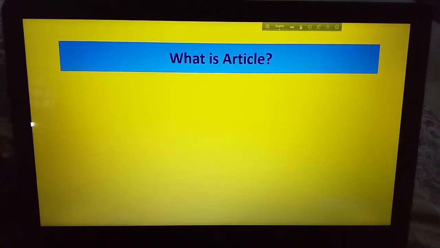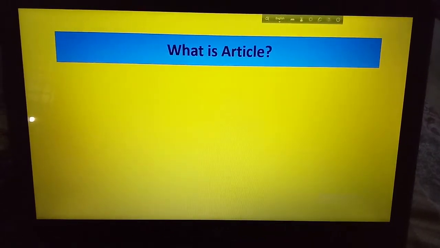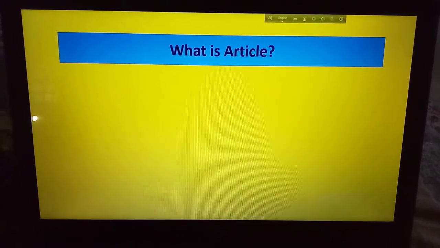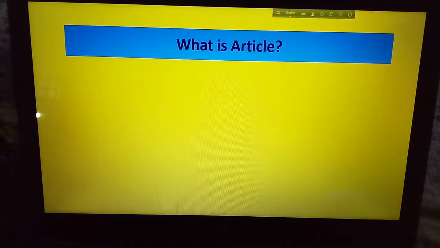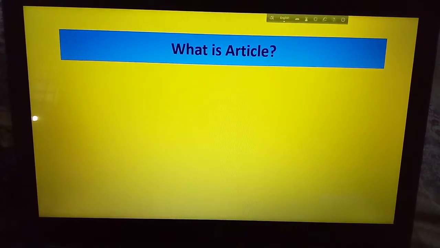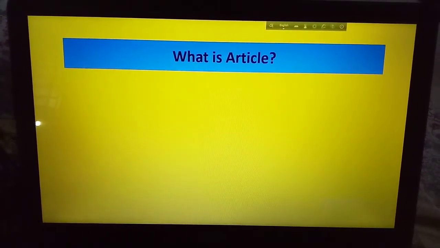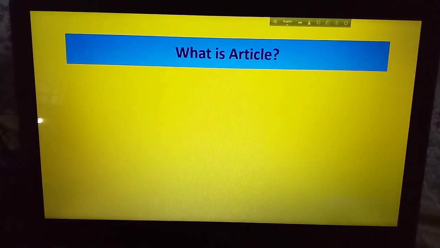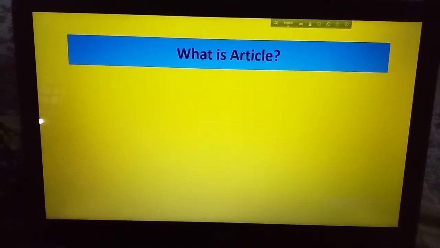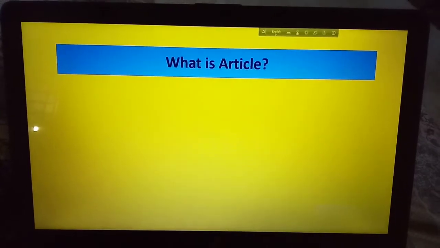If we ask you what is article, then obviously you will tell "a, an and the are article." But if you know the details before going into these topics, then obviously you can know many things about article.